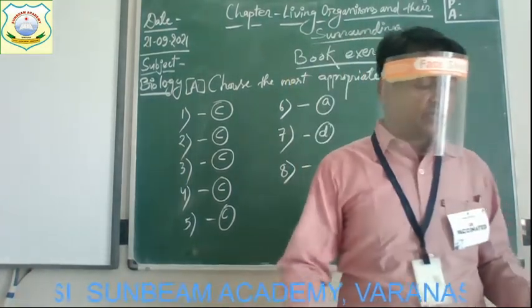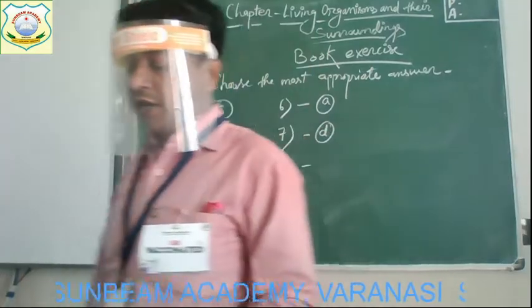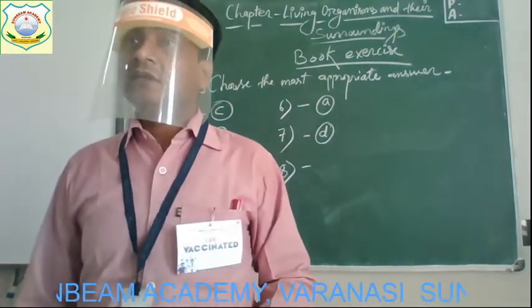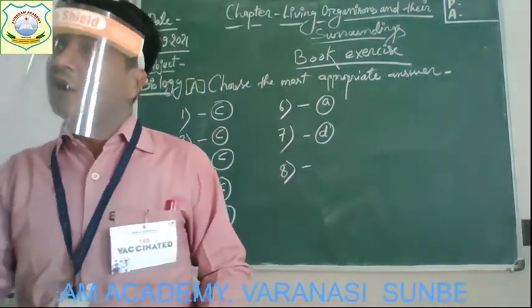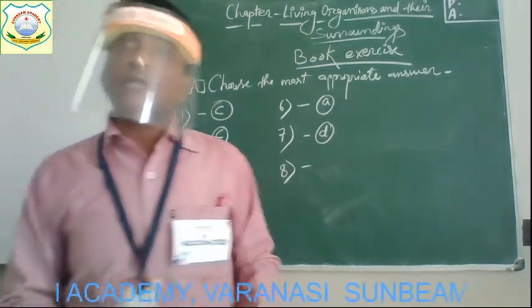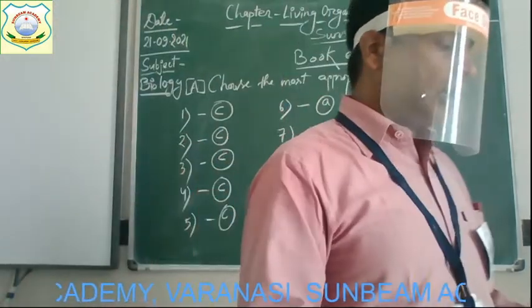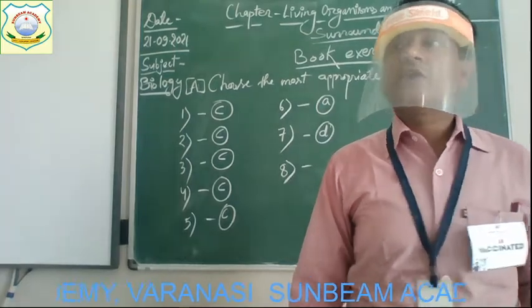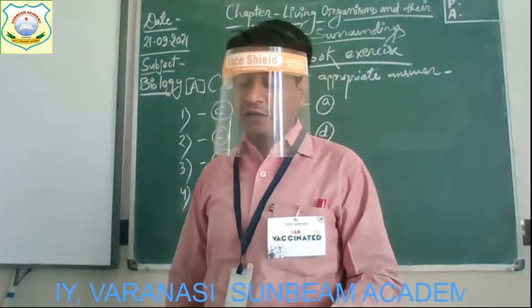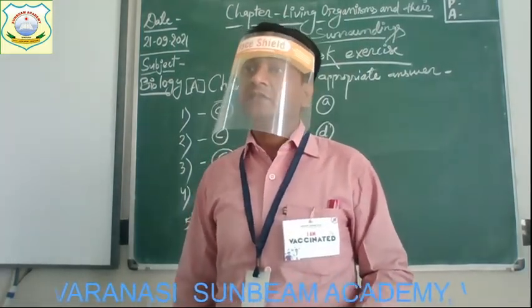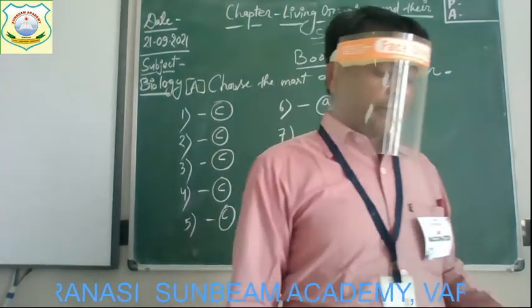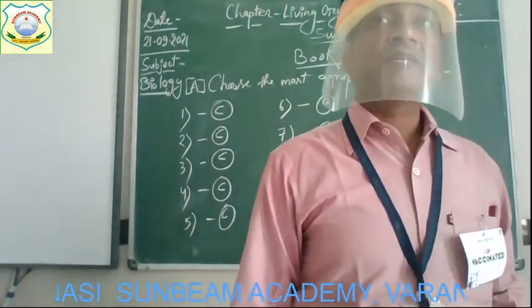Now come to the next question number 8. And the question is, which of these are all aquatic habitats? The list of different habitats are given in all four options, and you have to select which one is all aquatic habitat. First option, freshwater, coastal and rainforest. Second option, marine, tundra and desert.